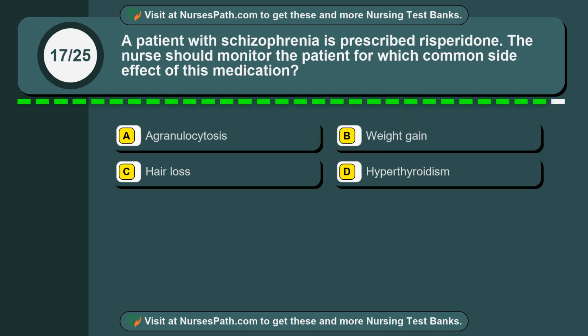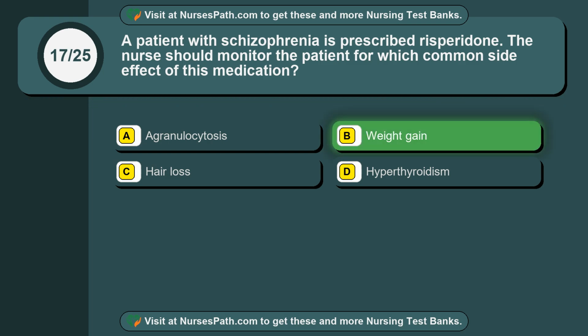Question 17. A patient with schizophrenia is prescribed risperidone. The nurse should monitor the patient for which common side effect of this medication? Option A, agranulocytosis. Option B, weight gain. Option C, hair loss. Option D, hyperthyroidism. The correct answer is option B, weight gain.